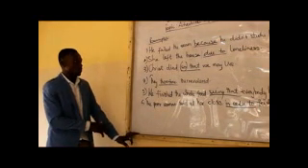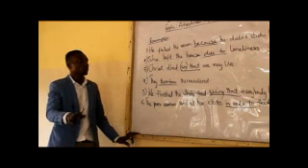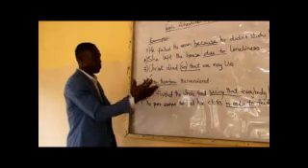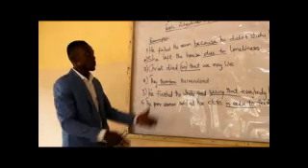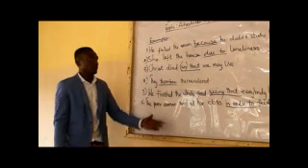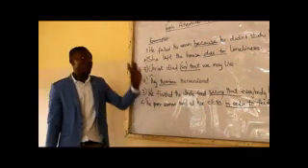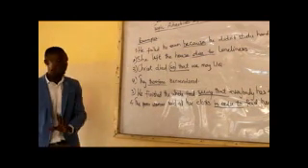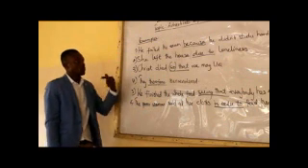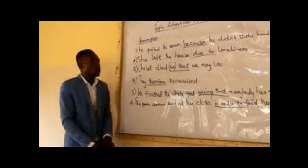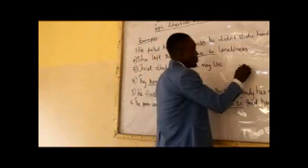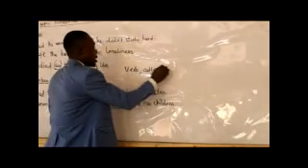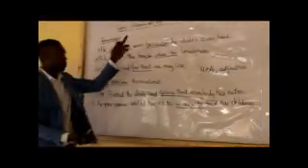As we have drawn almost to the close of this particular lesson, I think that it is imperative to quickly run through the essentials. We said we have discussed the adverb, the parts of speech. We said that the adverb is one of the 8 parts of speech in English language, and the adverb on its own gives us extra information about the verb, about the adjective, and about adverb too.